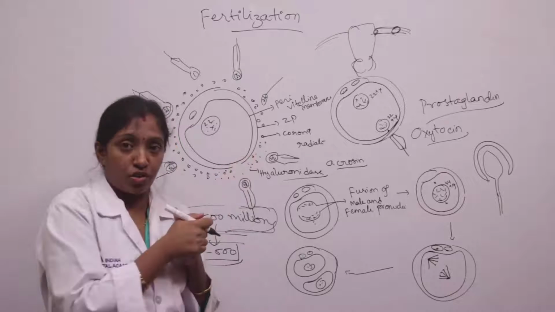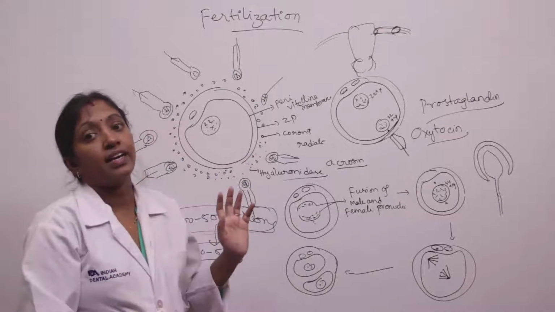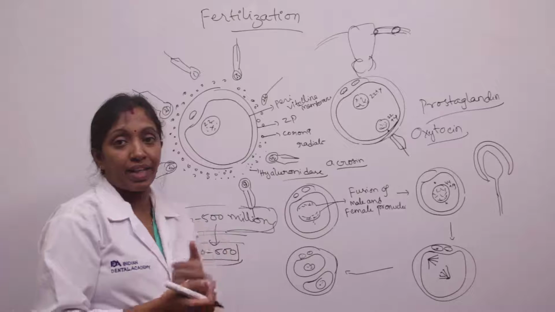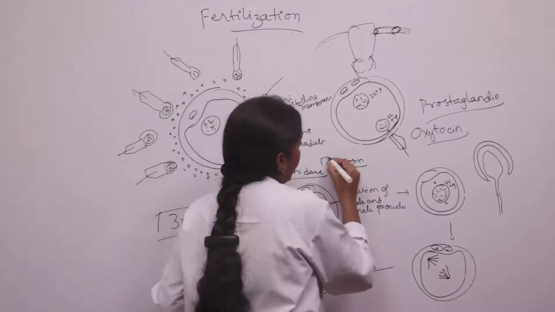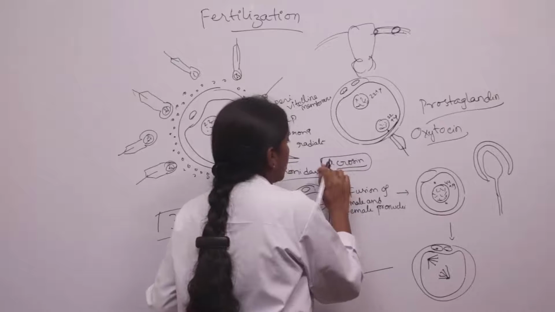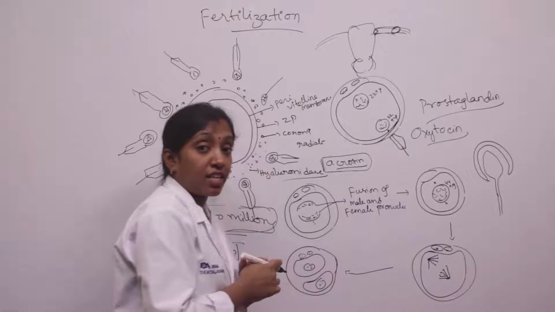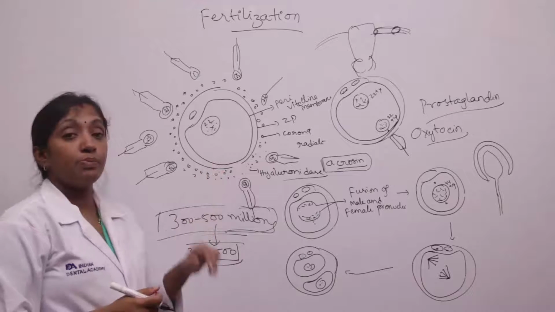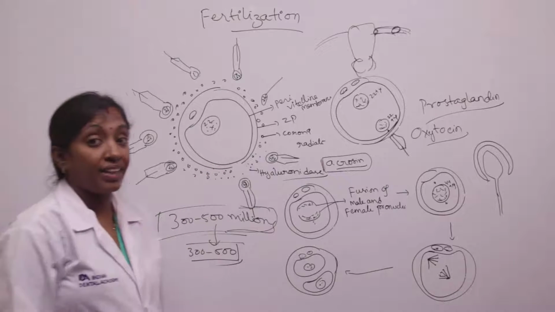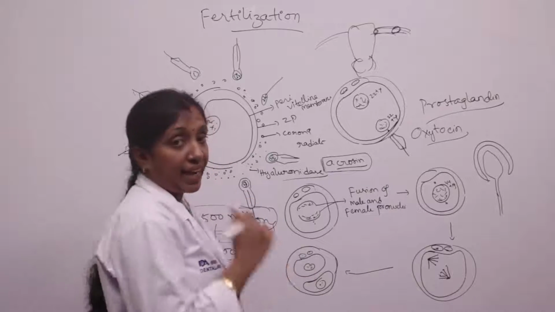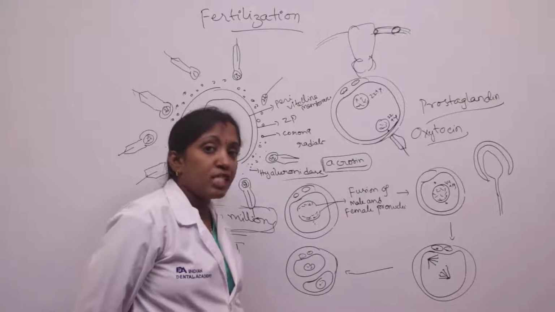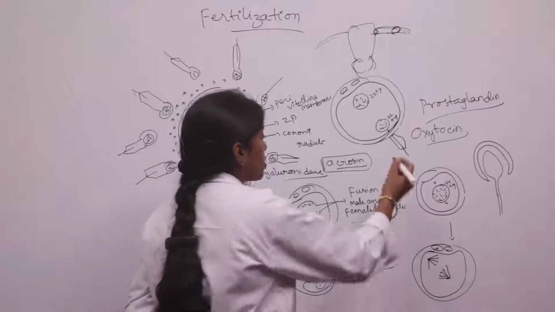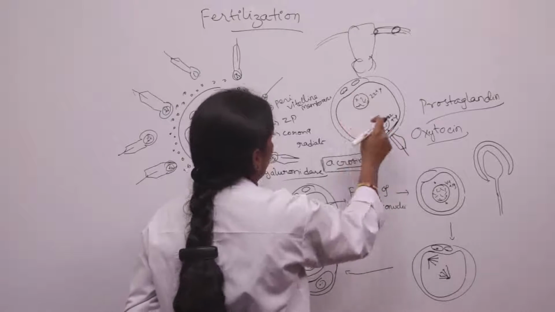So the sperm head has to pass through three obstructions. One is the corona radiata, which is disintegrated by the hyaluronidase enzyme from the acrosomal cap. The next one is the zona pellucida, which is disintegrated by the proteolytic enzyme acrosin. And the third one is the perivitelline membrane, which is disintegrated by the two disintegrine peptides. Now the sperm head enters into the perivitelline space, into the secondary oocyte.